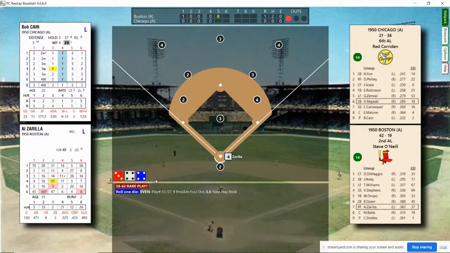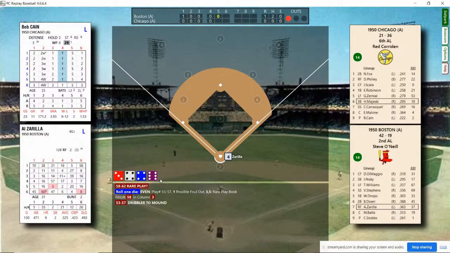And we have the infamous rare play. And once again, if you're new to this broadcast, you'll know that PC Replay Baseball, excuse me, has several rolls on occasion. Sometimes the play can be done with 1 roll, as you've seen, sometimes 2. Once in a while, 3, and every so often 4 rolls. So it makes the traditional play-by-play difficult. But let's roll and see what happens here.